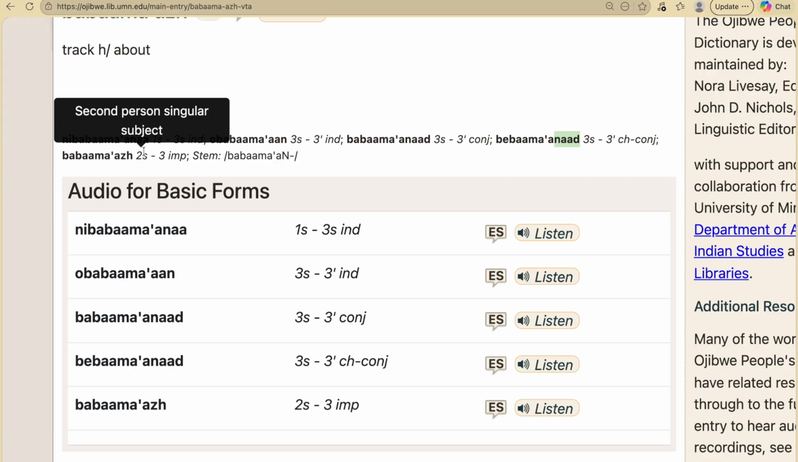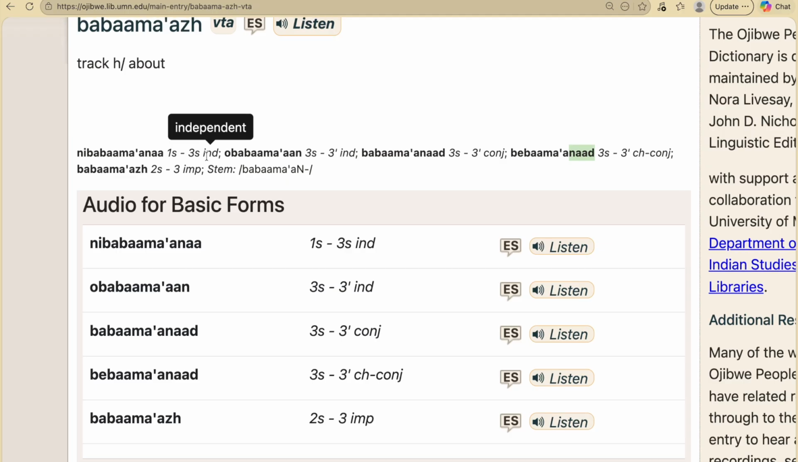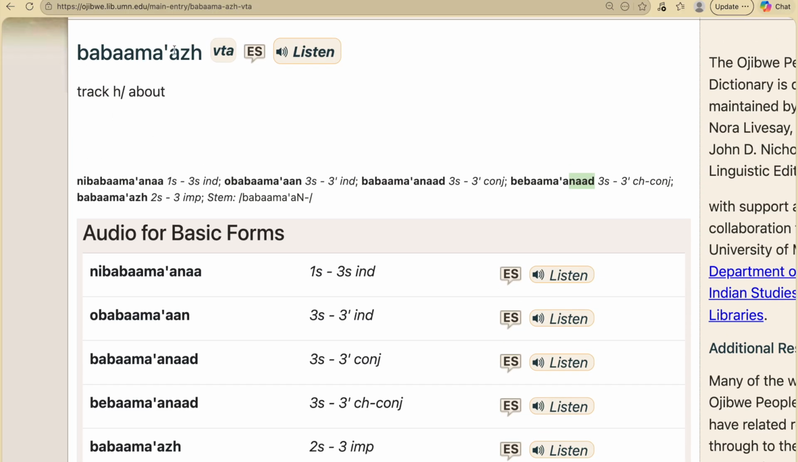When we have the imperative, that means that it is a command. So, babam aj, I would be telling you to go around and track him or her about. As you can see here, our verb ends in ZH, and it is indicated here in the stem as an N, because when we conjugate that, it changes to an N.